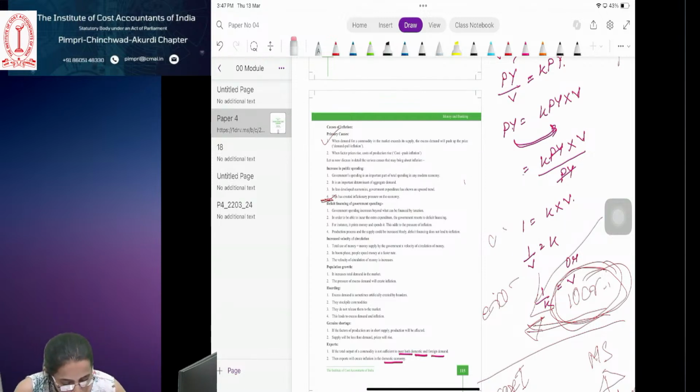Money supply to the economy: the central bank is the ultimate source of money supply to the economy. Commercial banks perform no such function. Lender of last resort means what? If the government requires money, or the commercial banks require money, the central bank supplies them the money. So it is the lender of last resort to the government as well as to the commercial banks.